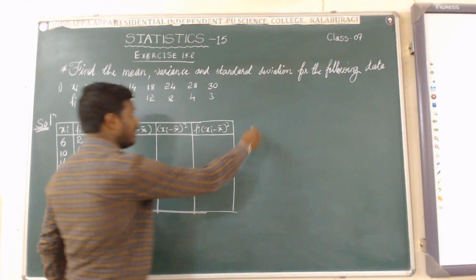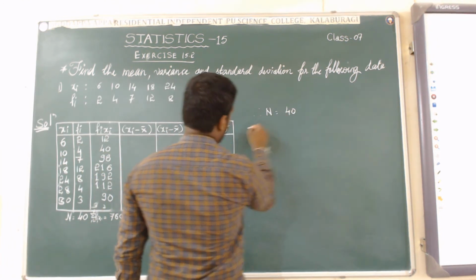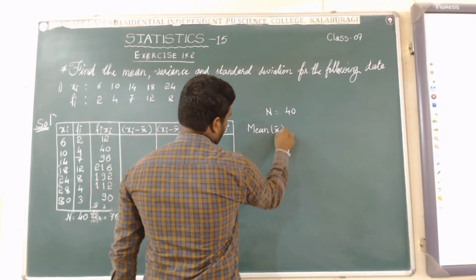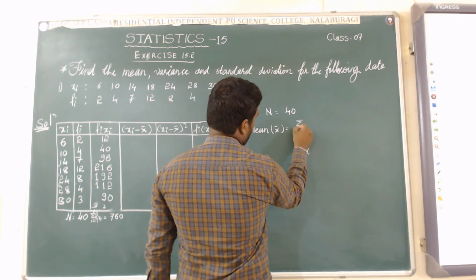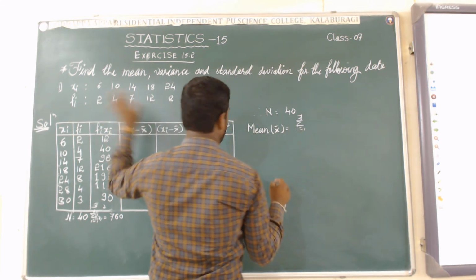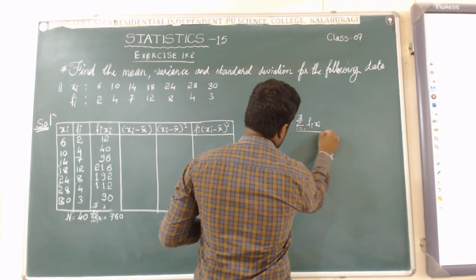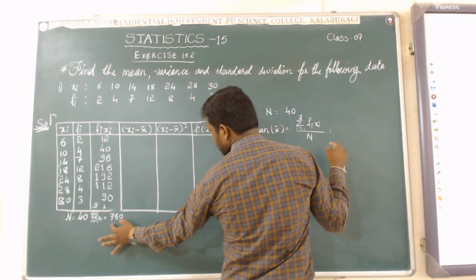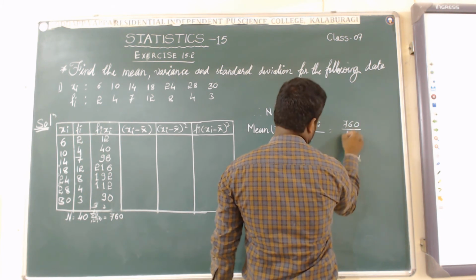Now we can find the mean. N equals 40. The formula is x bar equals the summation from i equal to 1 to 7 of fi into xi, divided by N. That is 760 divided by 40.